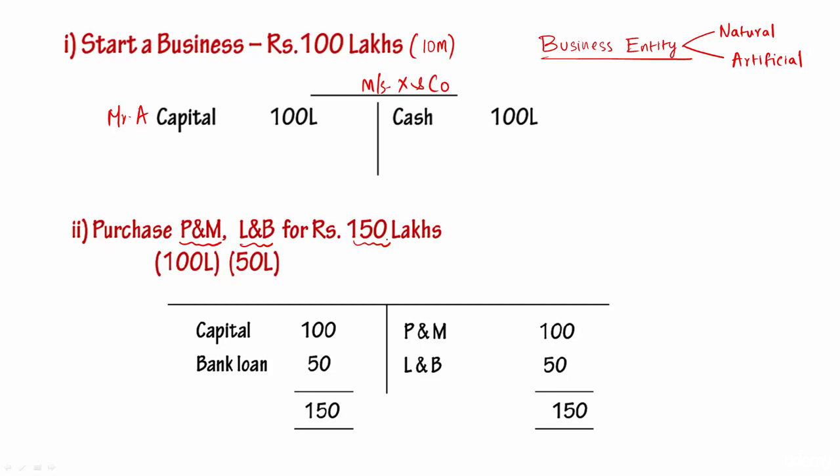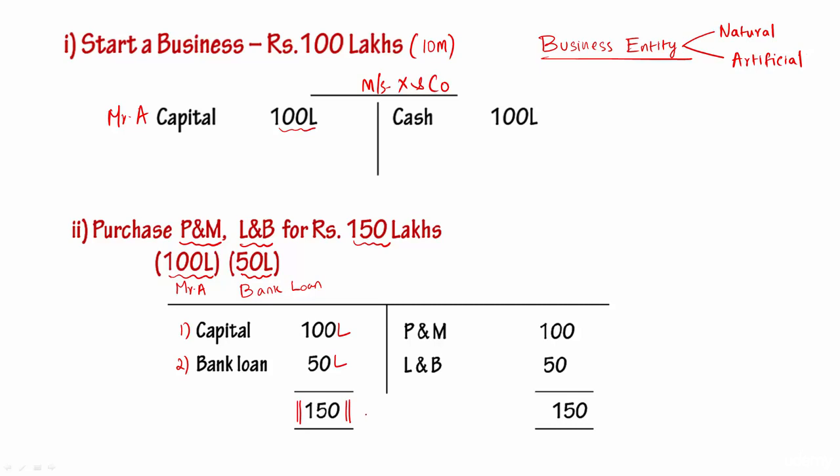Okay. But what is the capital that is available as of now? It is only 10 million. So the remaining 5 million has got to be raised. So already they have 10 million, which is from Mr. A, and the remaining, sorry, 5 million should come from others. We'll take a loan for it. We call it a bank loan. So see what is happening. Already there is a capital of 10 million, that is 100 lakh. Now there is a bank loan of 5 million, 50 lakhs. So both put together, what is available is 150 lakhs, 15 million.